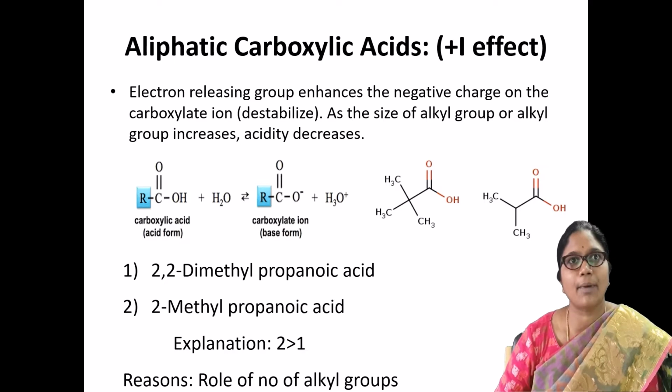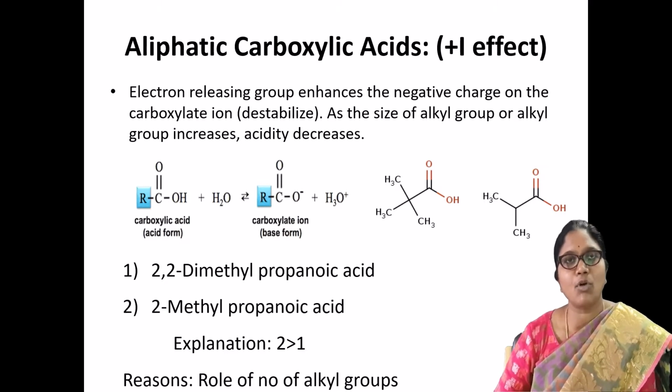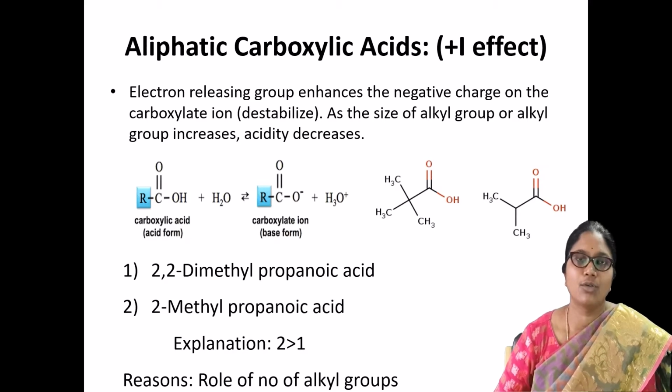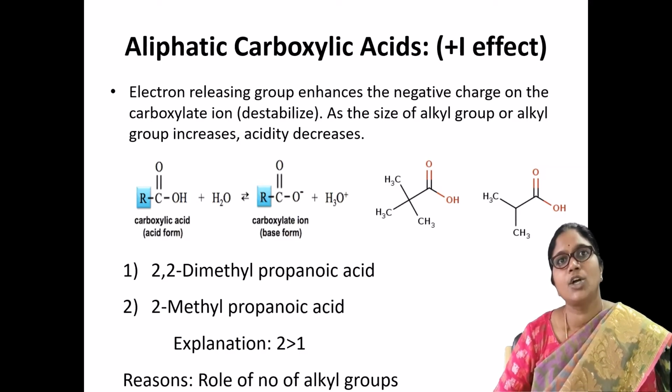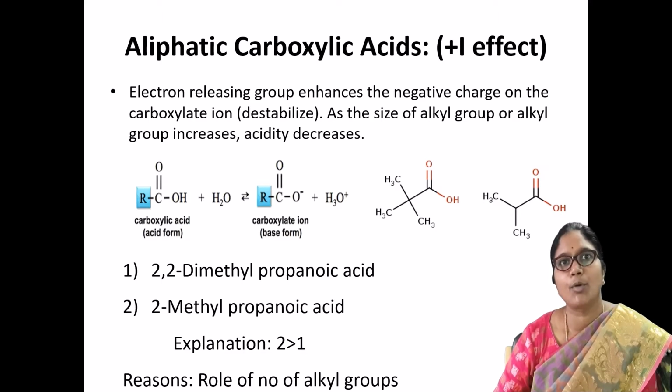So here the main approach in this example that I would like to explain to you is this. Here there is an example: 2,2-dimethyl propanoic acid. This is meth, eth, pro. So the second carbon contains 2 methyl groups.